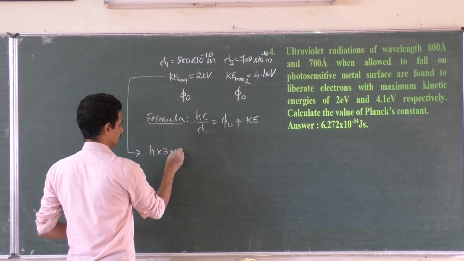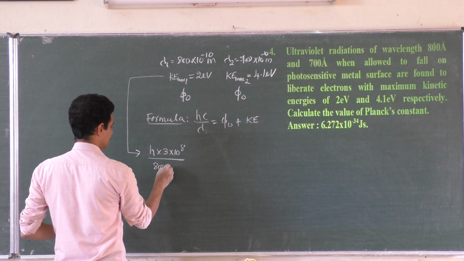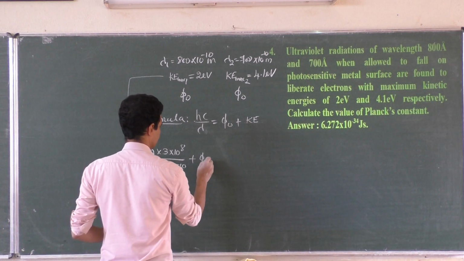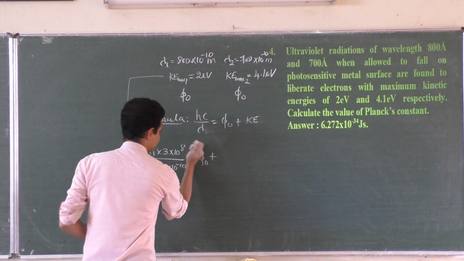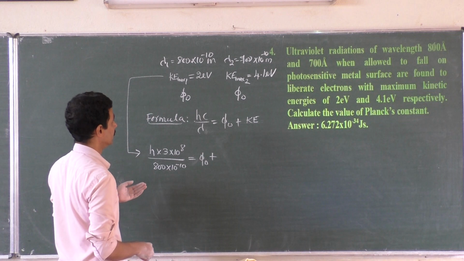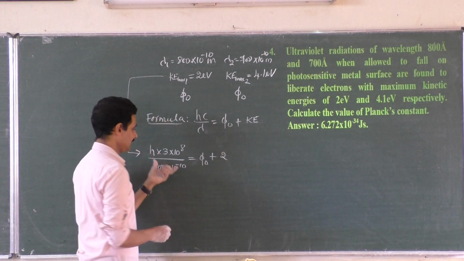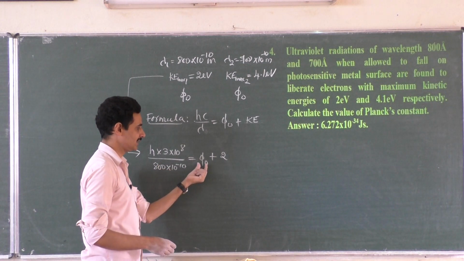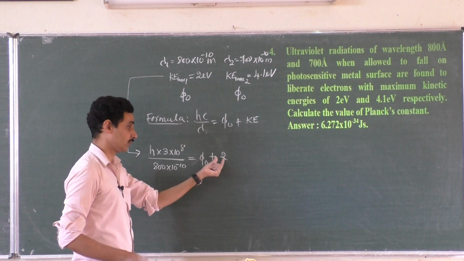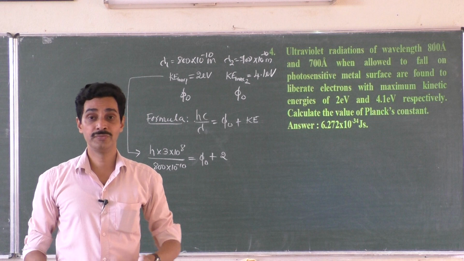C, 3 into 10 to the power 8, divided by lambda 1, 800 into 10 to the power minus 10, is equal to phi naught plus kinetic energy 1, 2 electron volt. But if this is in joules, this should be in joules. If this is in electron volt, this is in electron volt, no problem. You can't add 2 rupees to 50 paisa.